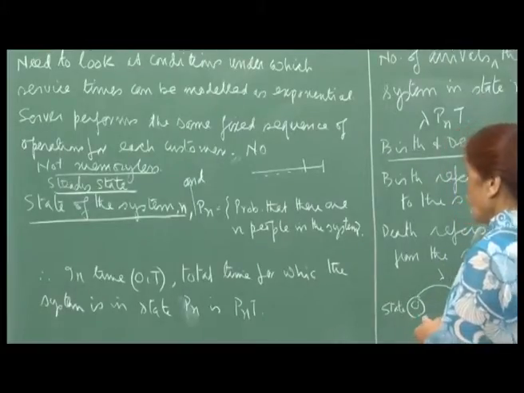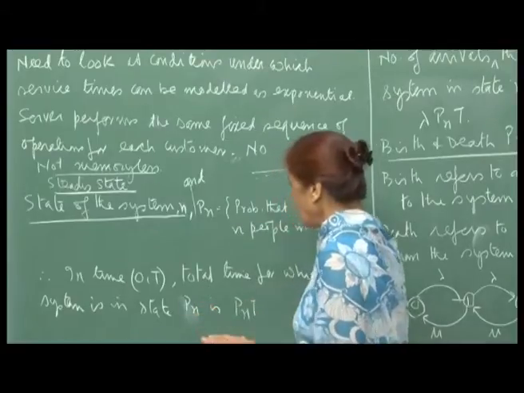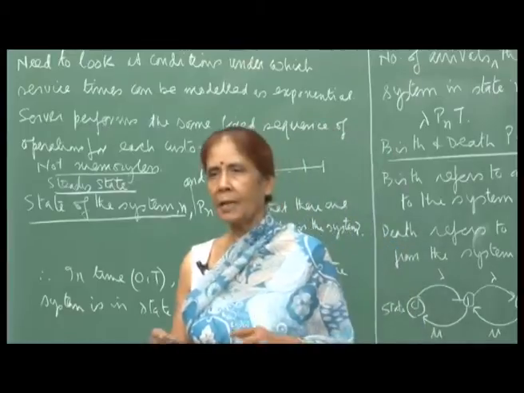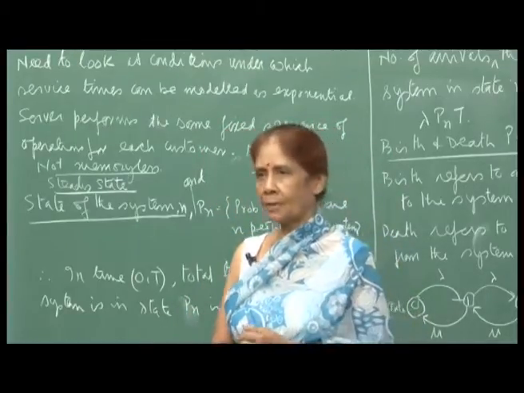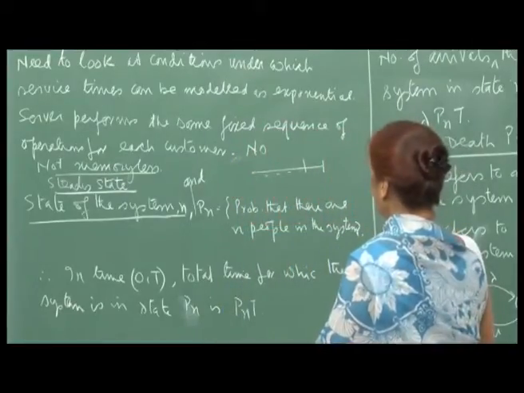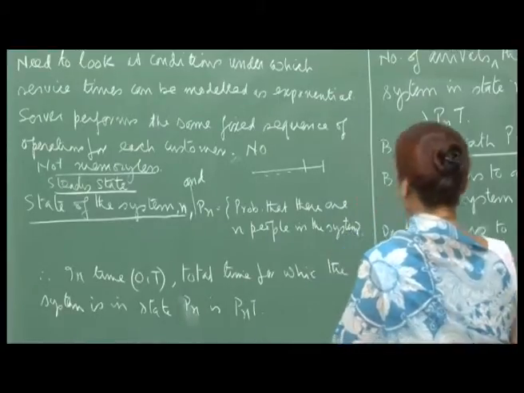So, what we are saying here is that we are discussing all this when the system has settled down, the turbulations are all over, and it is only the steady state, that means the probabilities have also settled down. So, under steady state we are discussing the modeling of this queuing situation.